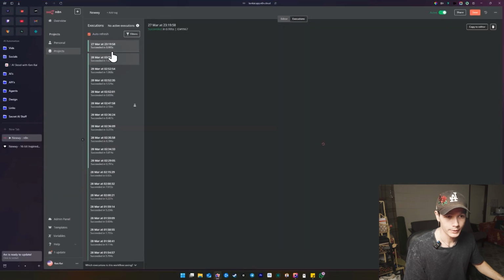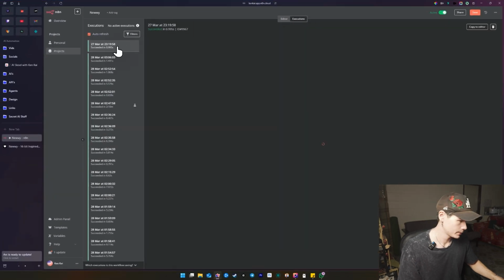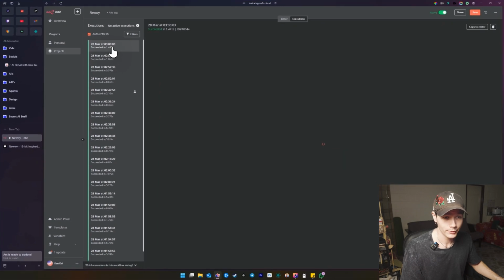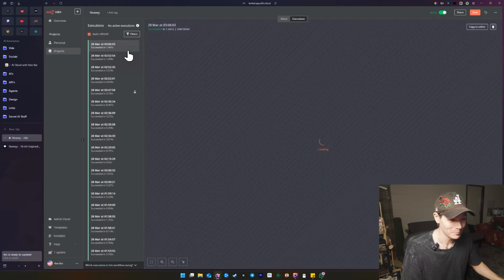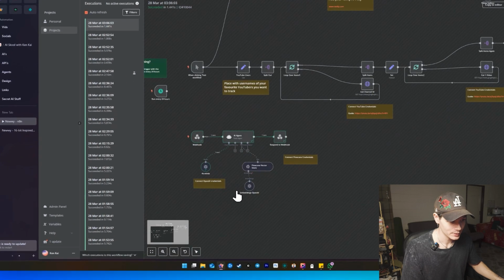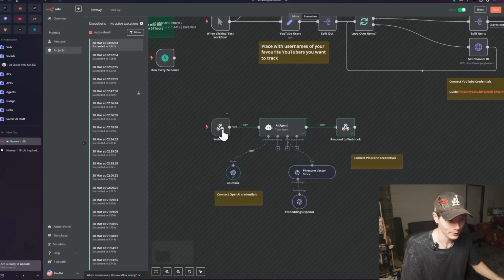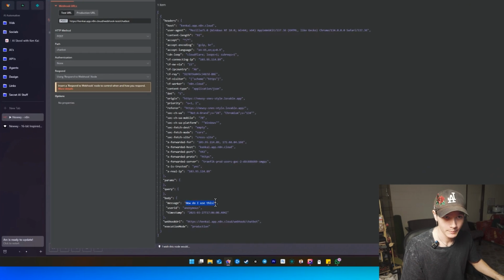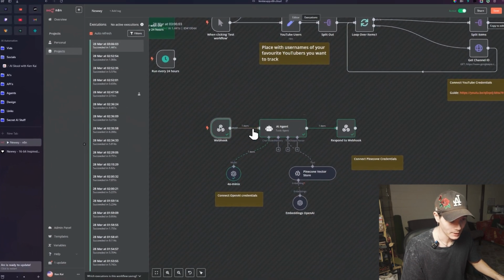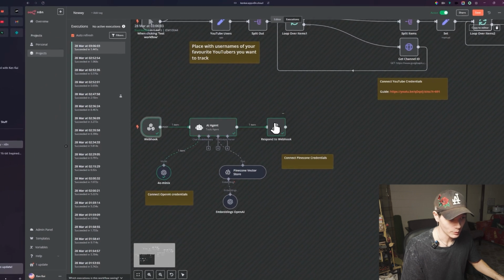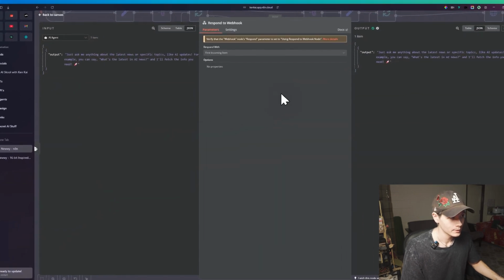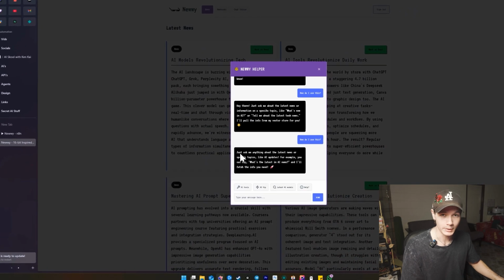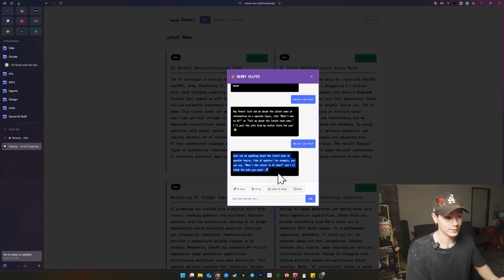So if I open up this, and that's the latest one. No, here it is right here. So yeah, it is 3 a.m. by the way. But now we can see that the query has come through here. We see the webhook, we see the message which I sent, which is, how do I use this? And then it's gone through, it's made a response, and then we have a Respond to Webhook, which has sent the message back, this message right here. And if we look in here, that's exactly the same message. That's how we are receiving those messages.